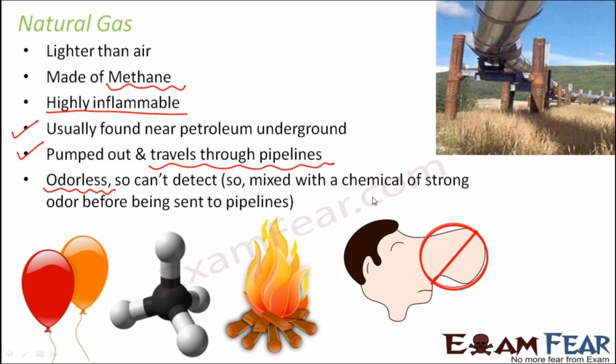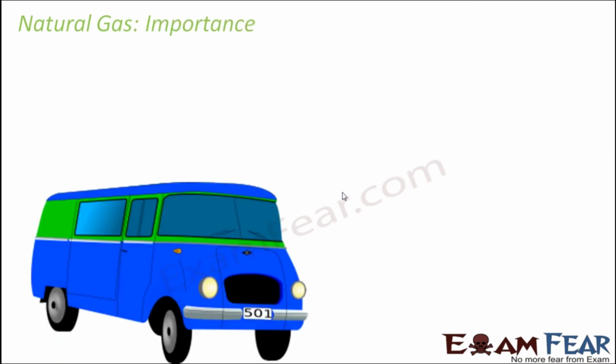That is why natural gas is mixed with some chemicals which have a very strong odor. They have a very strong smell, so that natural gas can have a specific smell, and that smell can detect the presence of natural gas. So whenever you get that smell, what do you do? You tend to keep the windows open so that the gas can go out of that place. You tend to avoid using anything like a matchstick so that it doesn't catch fire. So in order to bring a smell to the natural gas, some extra chemicals with strong smell are added to it. So that's a brief about natural gas.